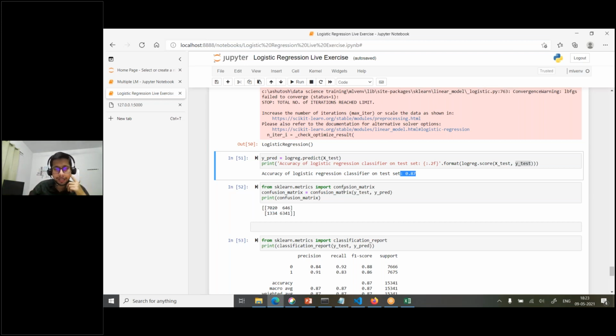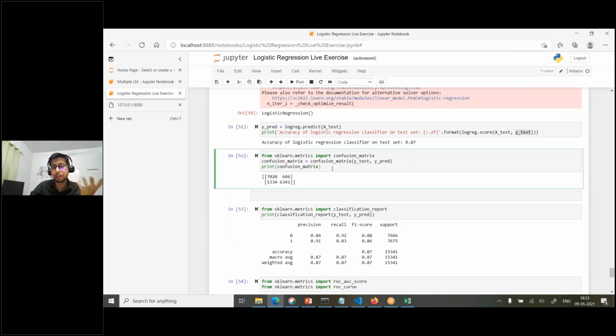Okay, and then further, if you want to identify the recall, precision, true positive rate, then you can use the confusion matrix. So from sklearn.metrics import confusion_matrix. Then you can do confusion matrix, you pass the y test and y predicted. So y test is the actual value and y predicted is the predicted value, right? So that's where you can compare how many are actual true positives, how many are false positives. So that's where it has given you the confusion matrix.